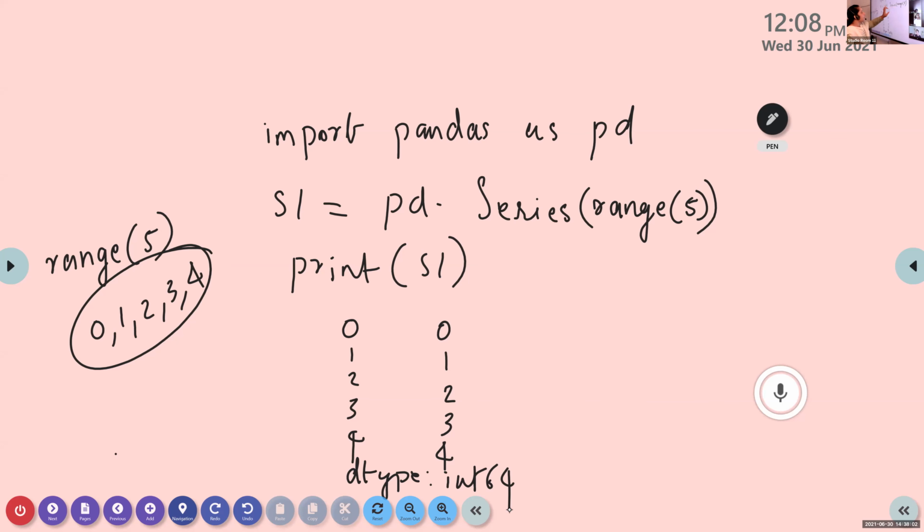For creating a series using the range function, we have to write range within brackets and write the value.